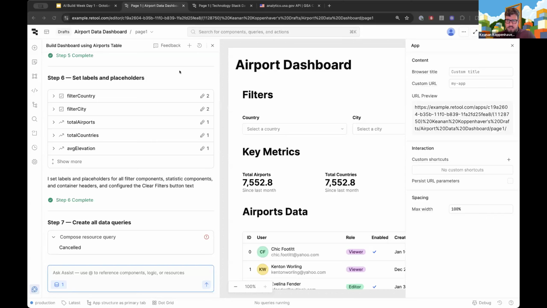All right, question from Mike. Can you point it to a private foundation model, i.e. Bedrock, if you have governance rules you have to follow? Absolutely. So if you are a Retool self-hosted customer who needs a little bit more privacy in how you pass data to LLMs, we have settings for configuring the underlying model that Assist will use. So that functionality is available to folks who need a little bit more fine-grained privacy and control. And if you are a self-hosted customer, you can look for that under the settings, I believe, and get that going with your specific API keys and your environment configuration.